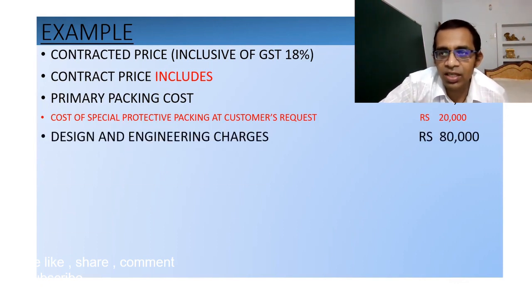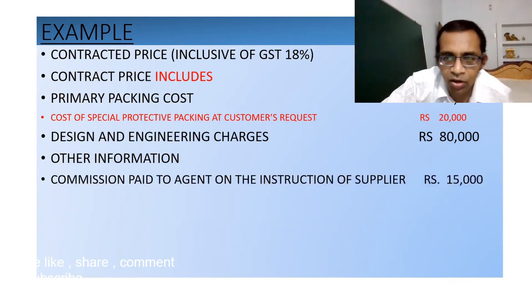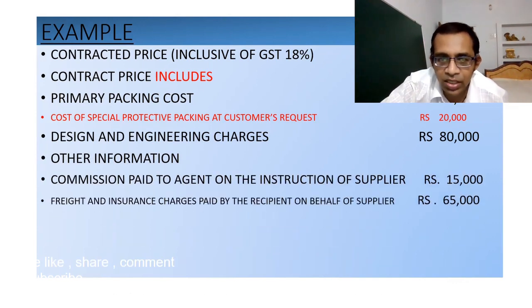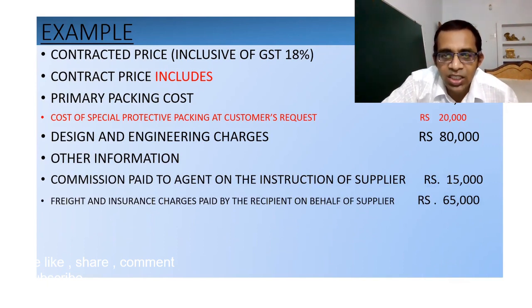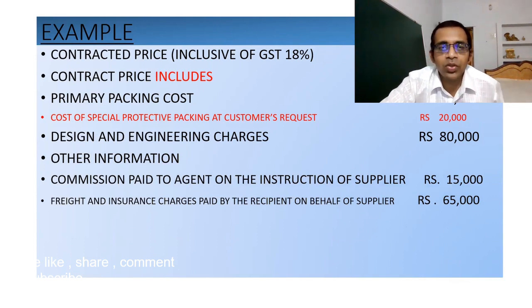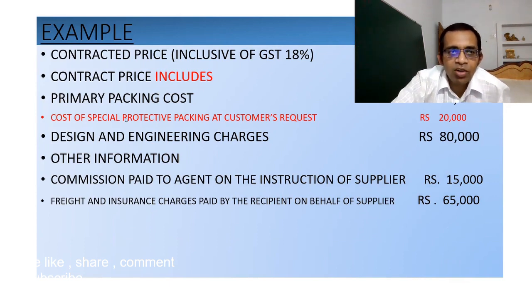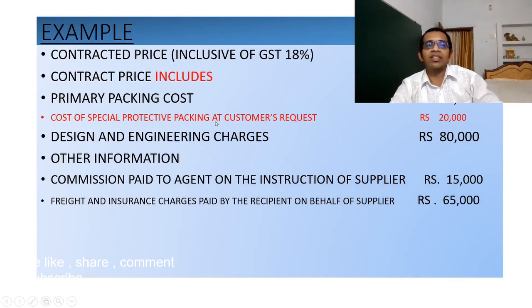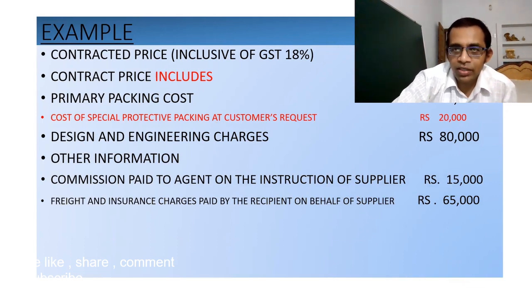Design and engineering charges of rupees 80,000 are also included here. Now, other information. Commission paid to agent on the instruction of supplier is rupees 15,000 and freight and insurance charges paid by the recipient on behalf of supplier is 65,000. So first of all, I want to clarify that as per normal provision, we add the primary packing, cost of protective packing, and design and engineering charges. But these are already included, so there is no need to include them again.